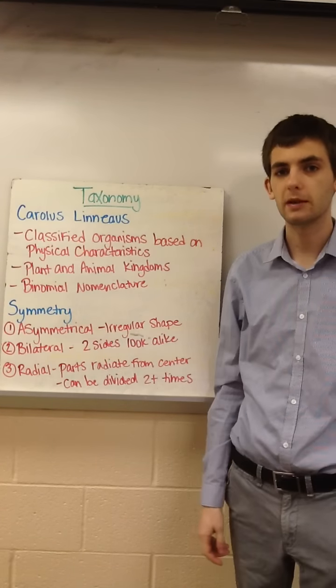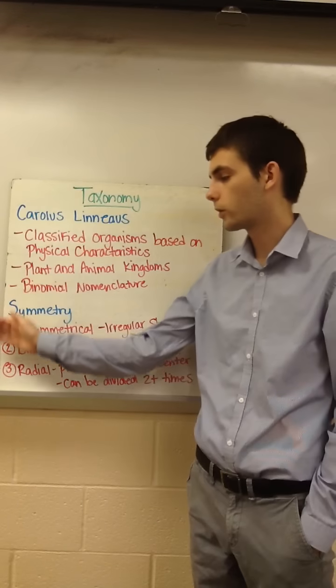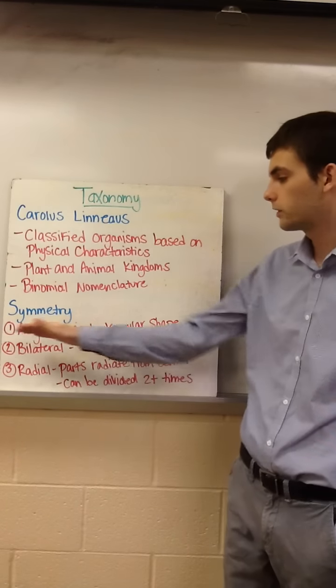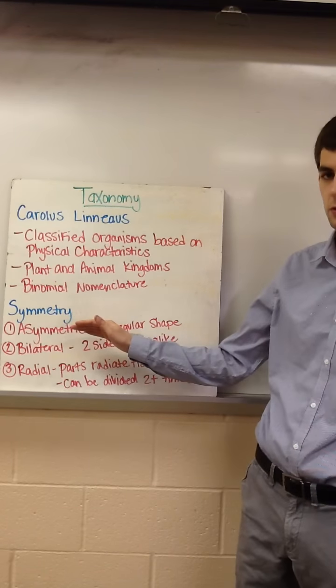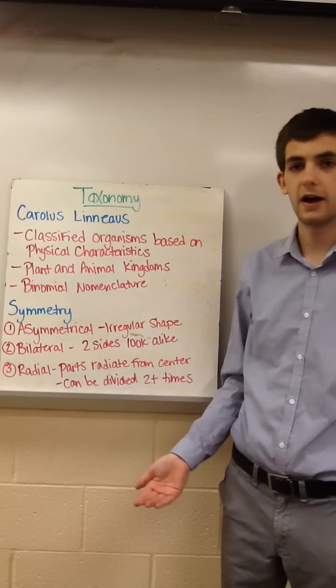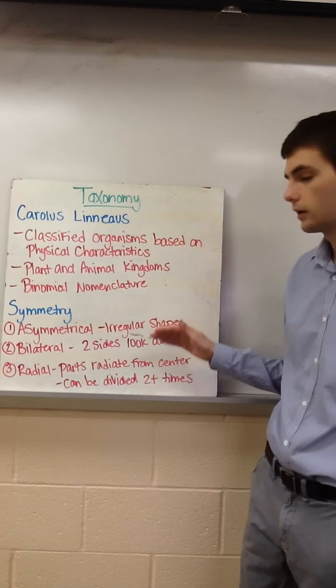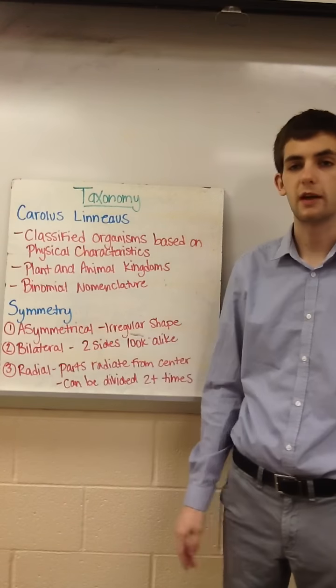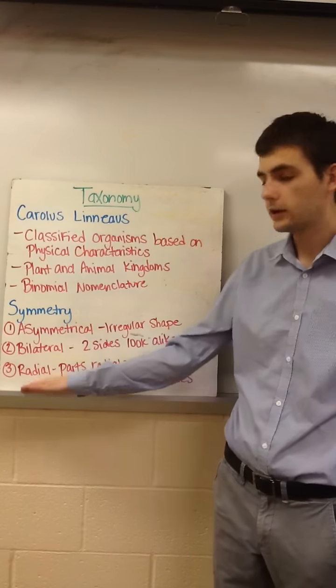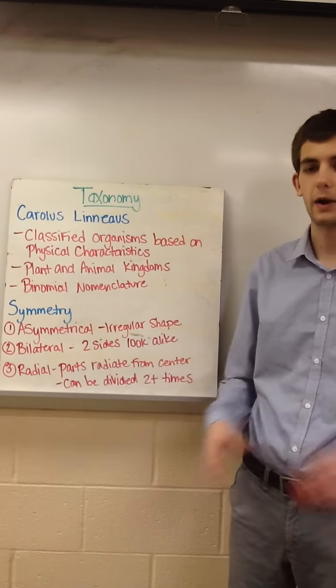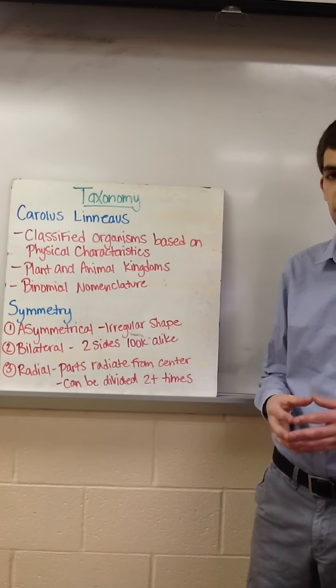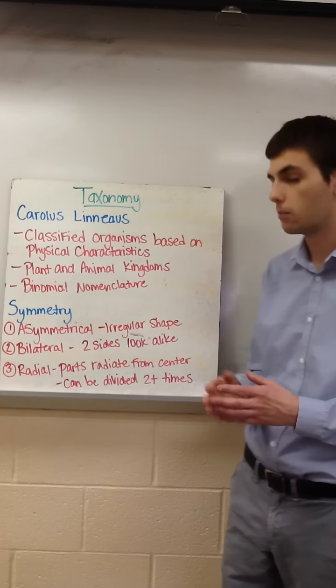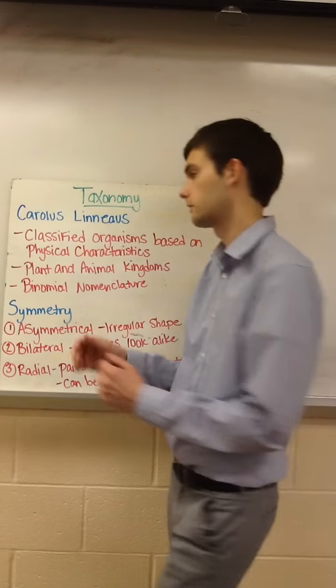An organism can be classified according to its symmetry. So one type of symmetry is asymmetrical, in which if you were to divide the organism, it would not look equal on both sides. Bilateral symmetry means the two sides would look alike, and radial symmetry is when the parts will radiate from a center, and we could actually divide this organism more than two times into equal parts.